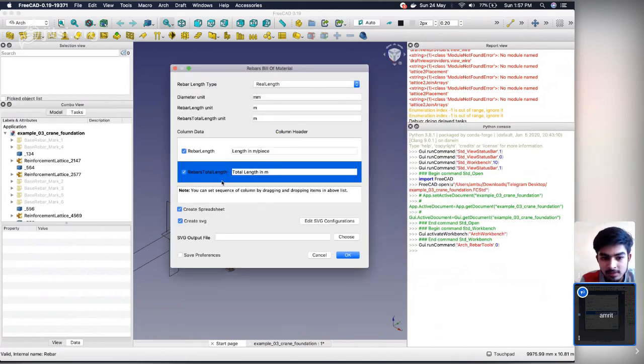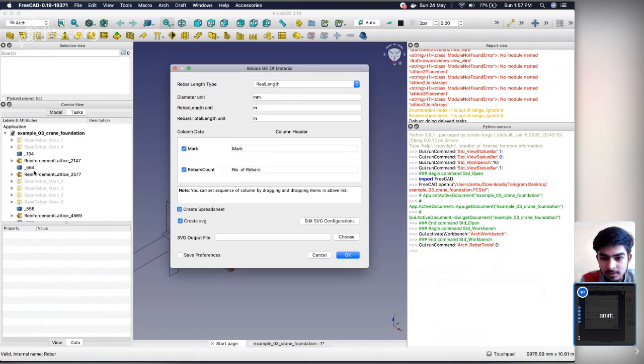Okay, so now should I select the rebars, or does it automatically create the table from here by selecting the rebars, or do I need to select the rebars? It automatically selects the rebars in the active document. So what if a user only wants to create the bill of material for only a few rebars rather than all the rebars present in the active document? Yeah, I need to implement this.